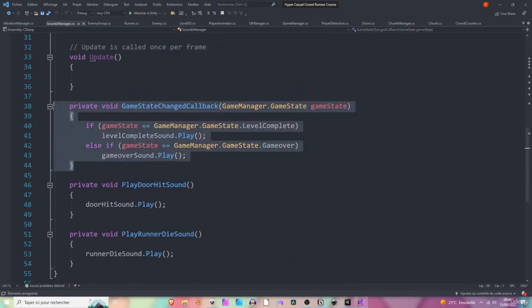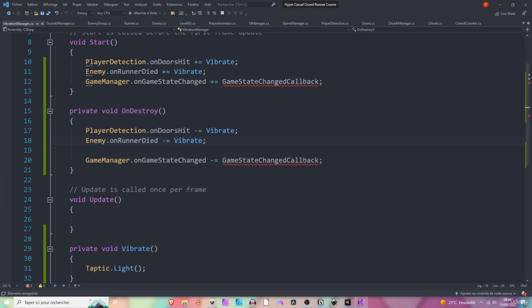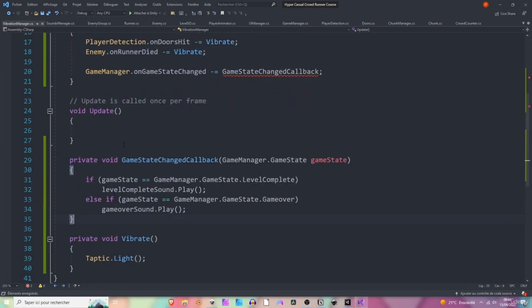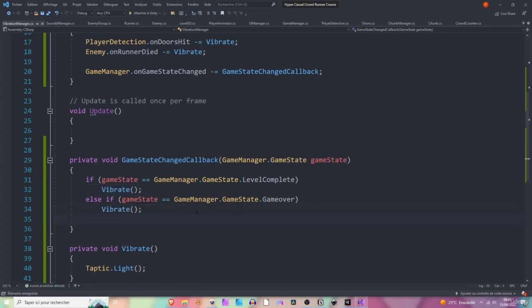Now we need to create this method and we can grab it from the sounds manager too. So let's grab this guy and drop it right above the vibrate method. Okay, cool. Whenever we trigger the level complete state or a game over state, let's add it for the game over state too. We can call the vibrate method here and here.